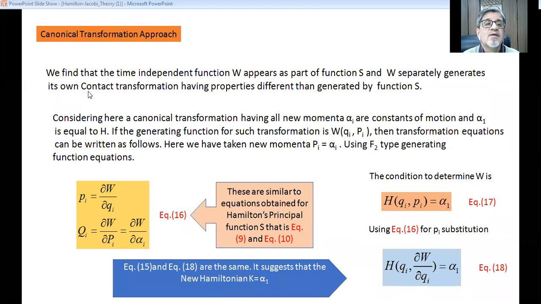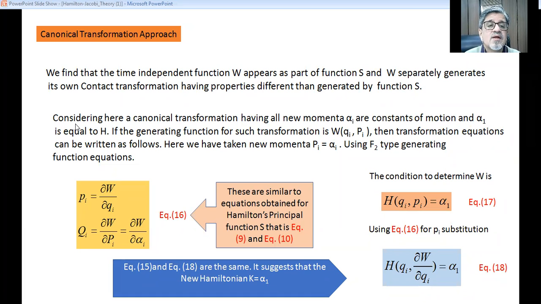Now we find, particularly in the canonical transformation approach, so again we are using the canonical transformation approach to verify this, that the time independent function W appears as a part of the function capital S, the Hamilton's principal function. W separately generates its own canonical transformation having properties different from those generated by function S. That we are going to see.